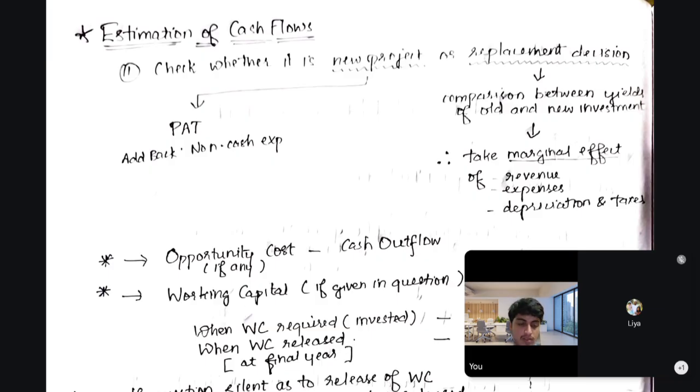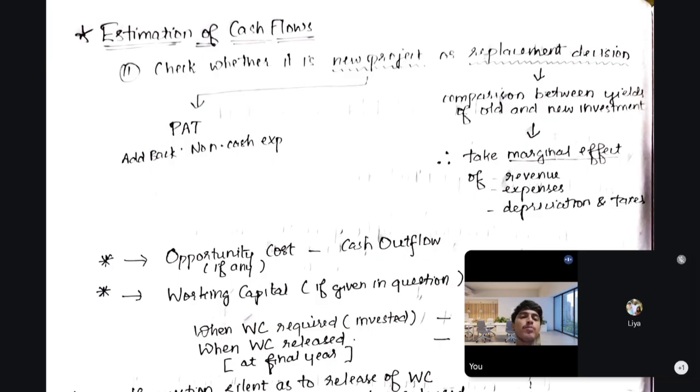The main part is that students might make a mistake in exams. The examiner may give profit after tax, but students will directly write it as cash flows. That is wrong. If there are any non-cash expenses, amortization expense or depreciation or whatever, you should add back to get the actual cash realized.